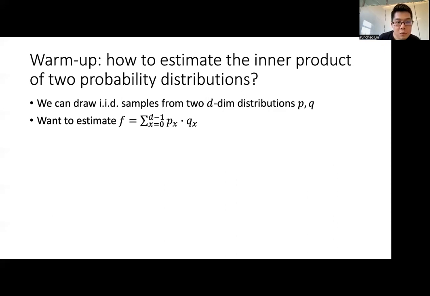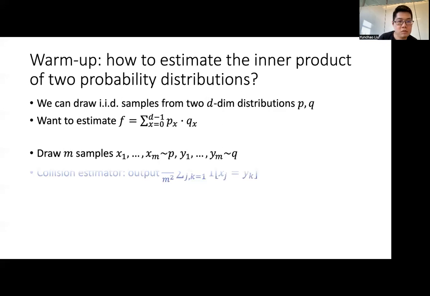So a very simple algorithm is the following. We just draw M samples each from the two distributions, and then compute this quantity, which we can call collision estimator. So this function just counts for every pair of the samples drawn, how many collisions are among the pairs.